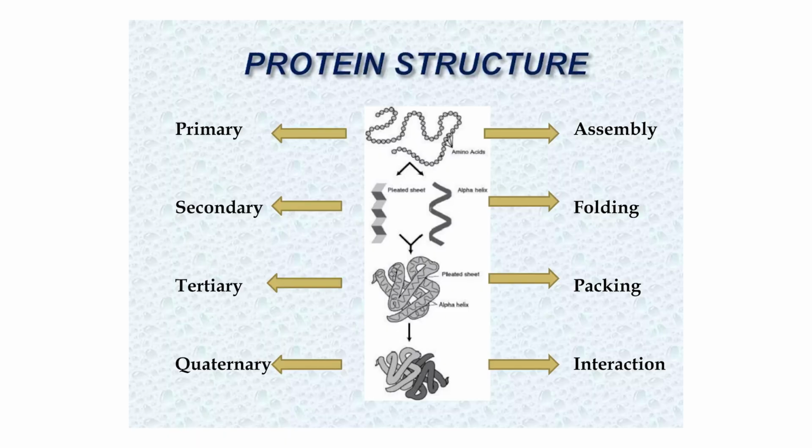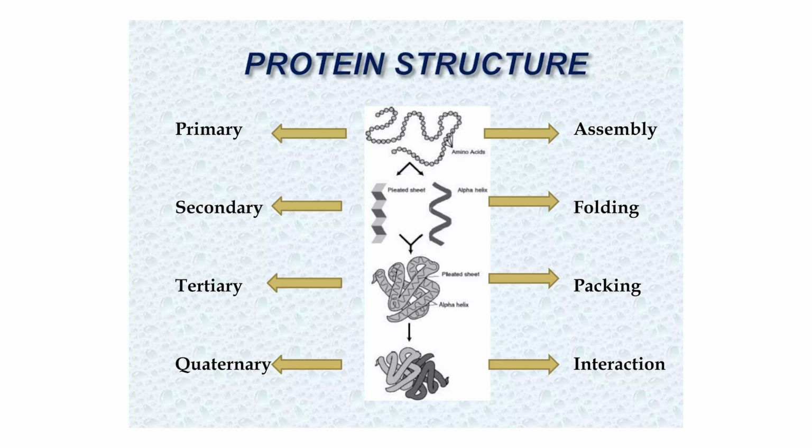So, the primary structure is a very basic, important and significant part of a protein, because this is the first organization, and after this, the secondary, tertiary and quaternary structures of protein happen. It is the assembly of amino acids in a specific region in a specific linear fashion.